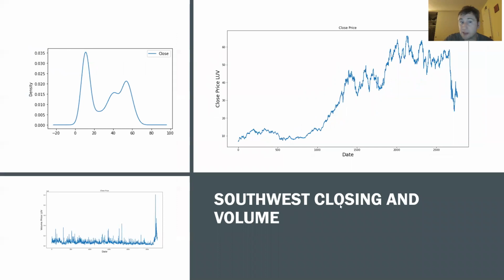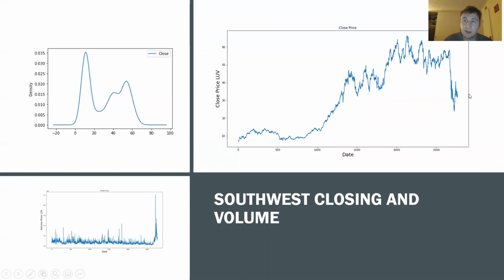And then I've got Southwest, and this one I thought was actually a little bit more interesting for the times that we're in right now with COVID-19. So again, we've got the closing prices, and we can see a big drop off here in the price, and that's probably due to COVID-19 and all of the canceled flights that everybody's been doing to try to curb the spread of the disease.